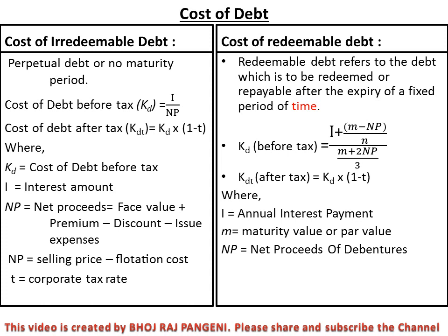As before in irredeemable debt, look, there is the NP formula. And N equals the number of years to maturity. T is the corporate tax rate.